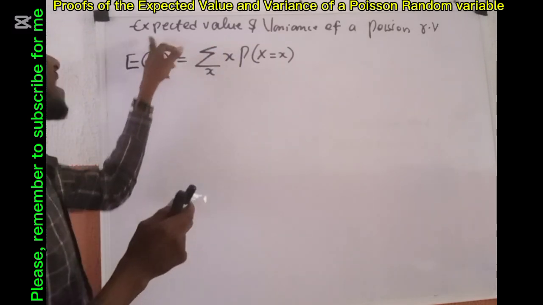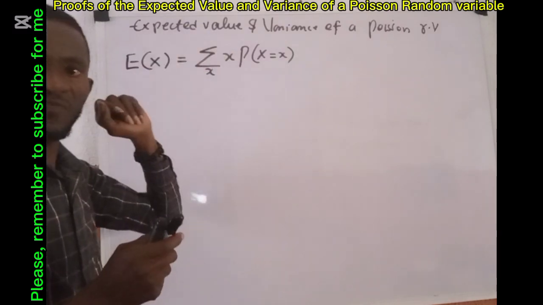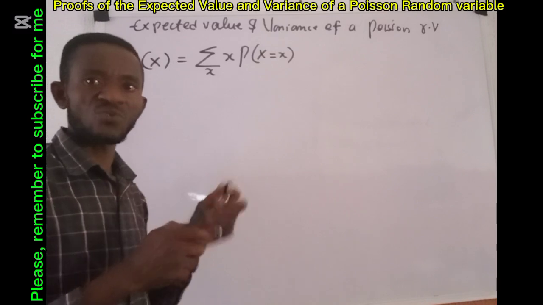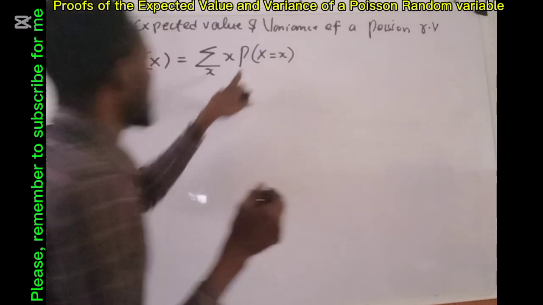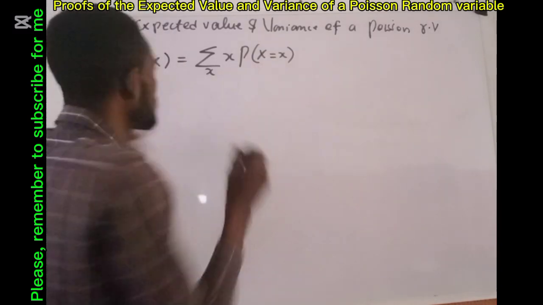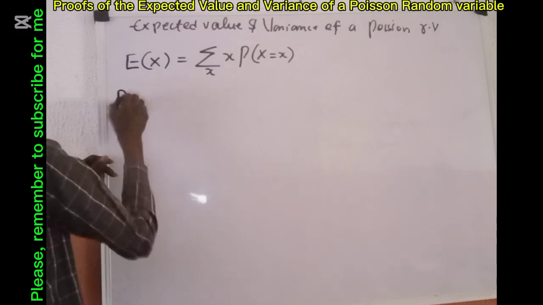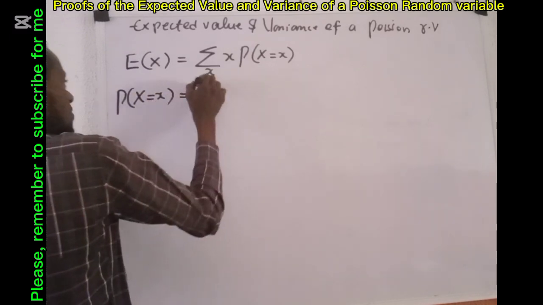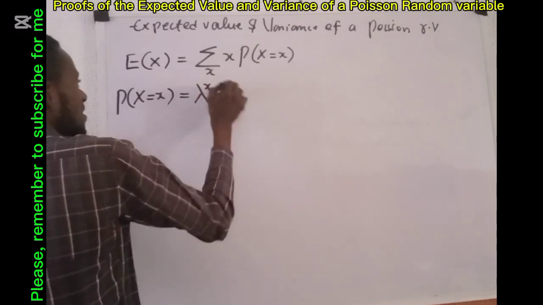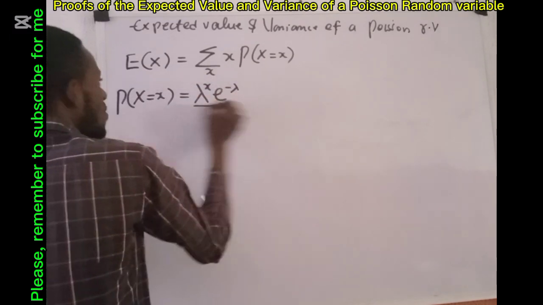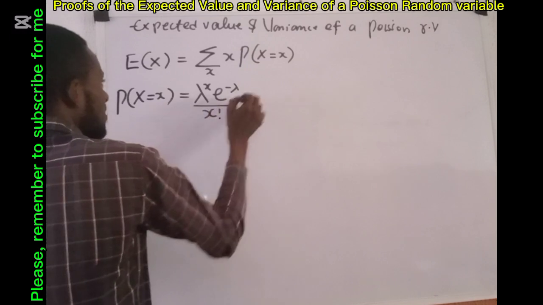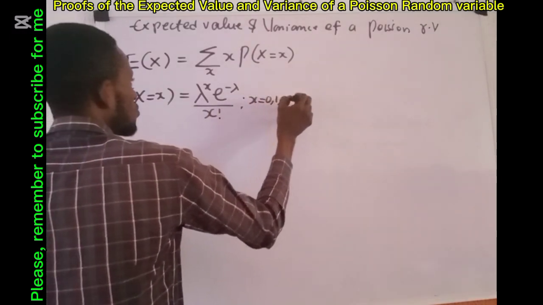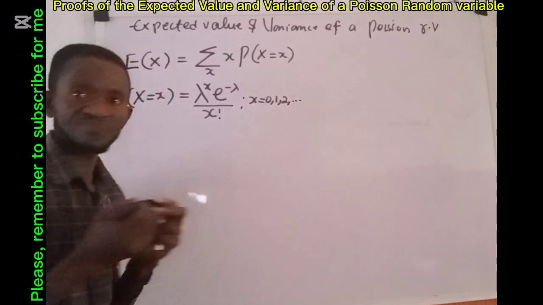But we are discussing expected value of a Poisson distribution. And in our previous class, we already had given that the PMF of a Poisson distribution is given as P of capital X equals small x equals lambda raised to power x, exponential minus lambda, all over x factorial, where this x takes a value 0, 1, 2 down to infinity.